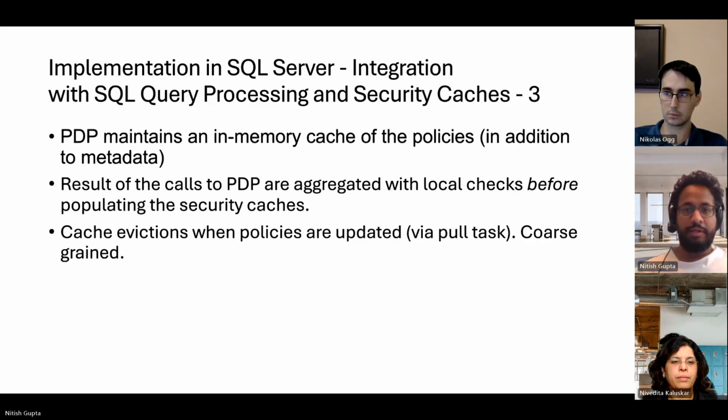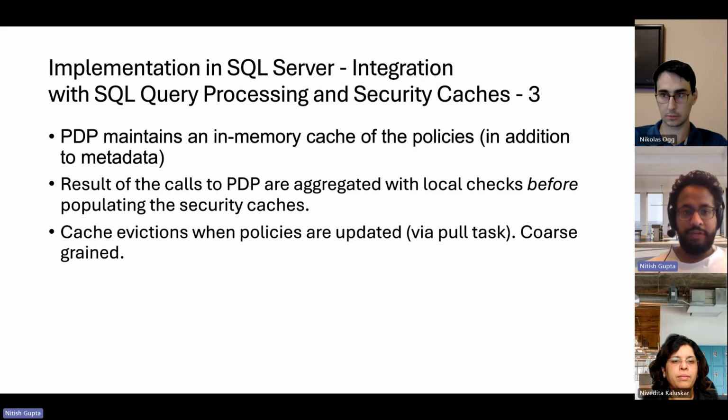Now, the PDP maintains an in-memory cache of the policies in addition to storing them with metadata. And the results of the calls to the PDP are aggregated with the local checks before populating the security cache. This enables us to leverage the performance gains which come with having the security cache.